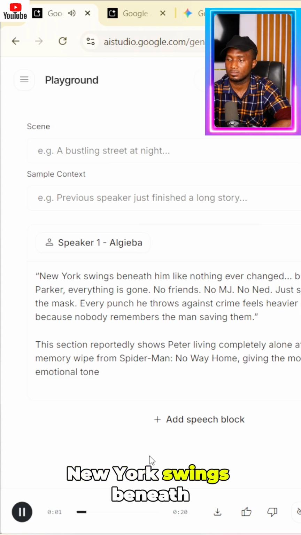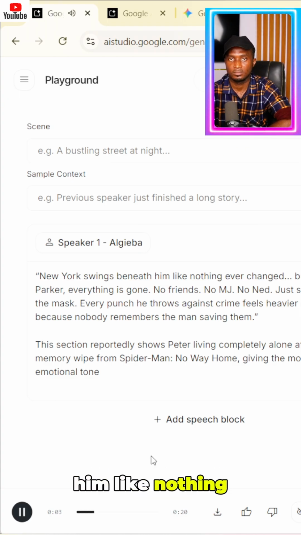New York swings beneath him like nothing ever changed. But for Peter Parker, everything is gone.